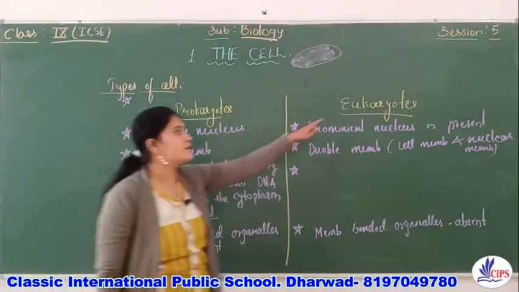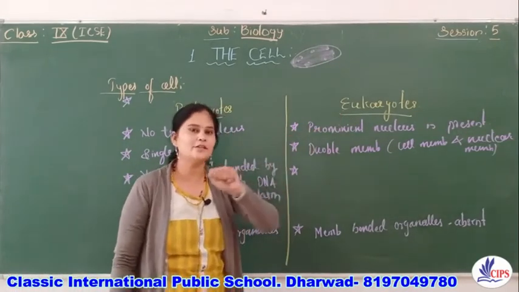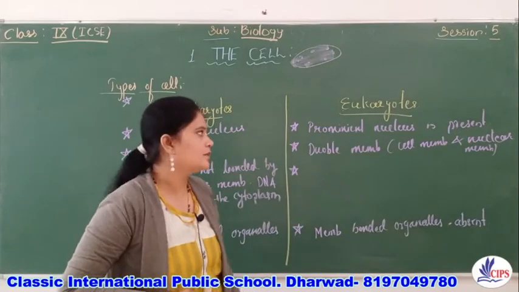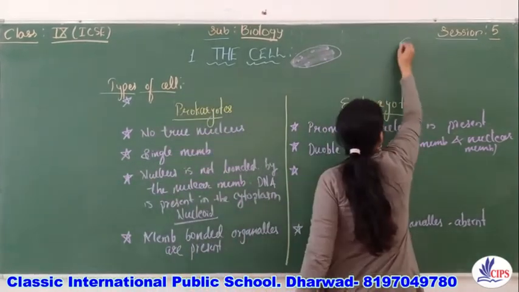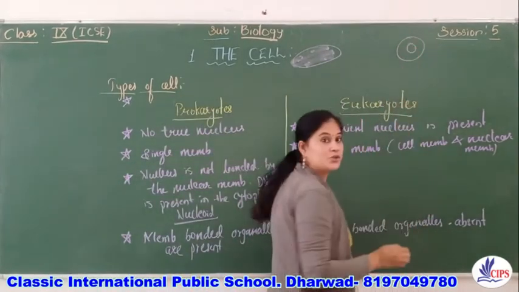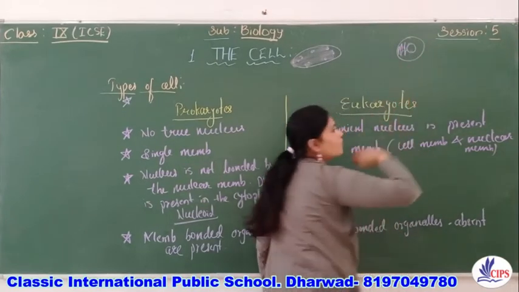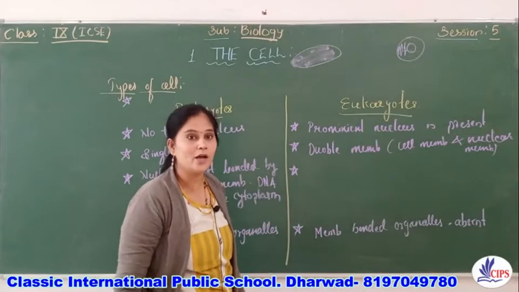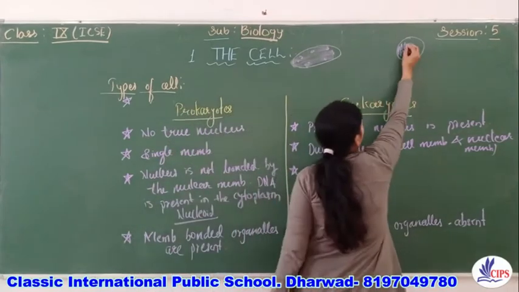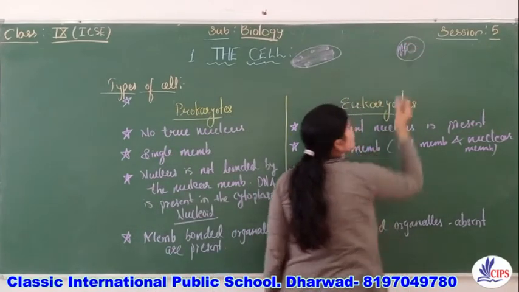Whereas in case of eukaryotes, where are these ribosomes present? Remember, here this is the cell, this is the nucleus. What is this? Tell me. This is the endoplasmic reticulum. And what is present on the endoplasmic reticulum? Here the ribosomes are present.